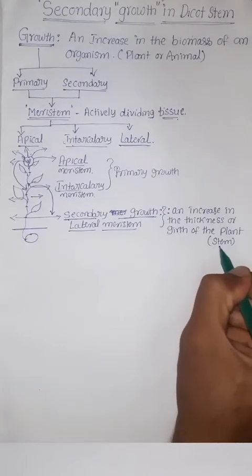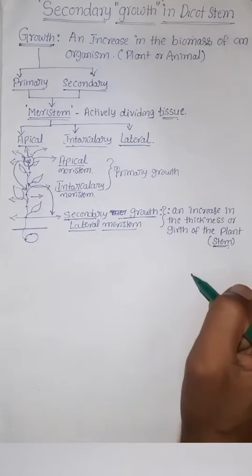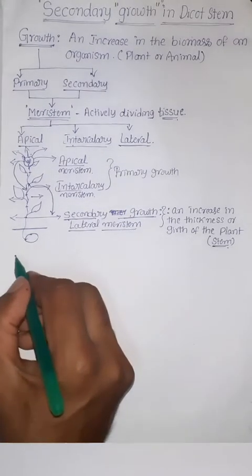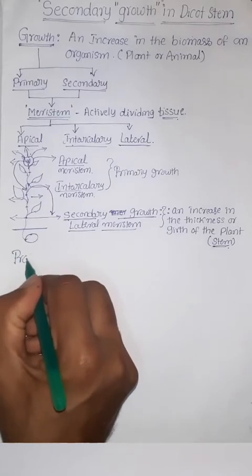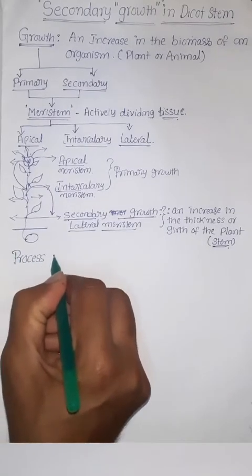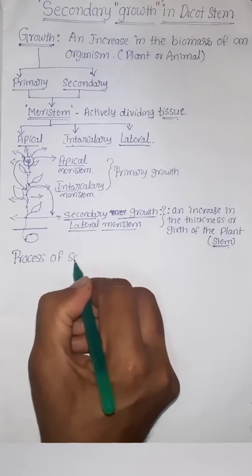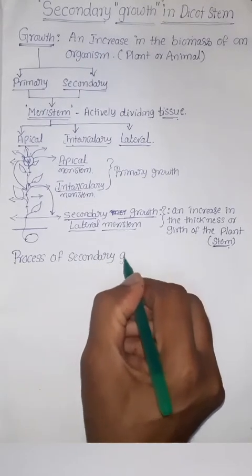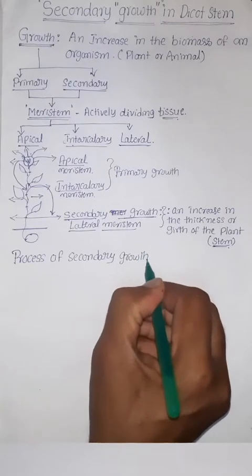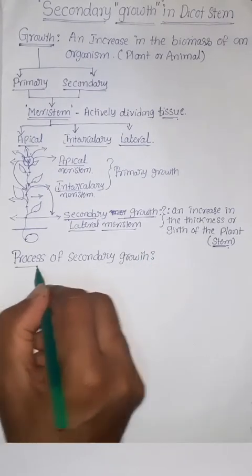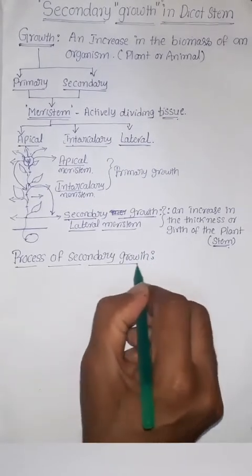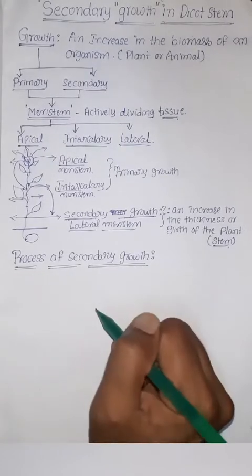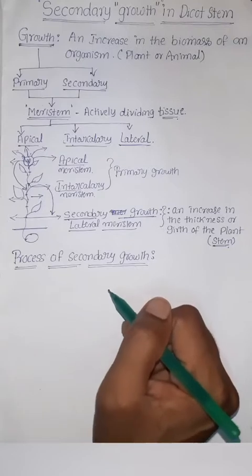An increase in the thickness or girth of the plant or stem is known as secondary growth. Next, we will see the process of secondary growth, that means how the secondary growth or radial increase of the stem is taking place in the stem. That we will see now.